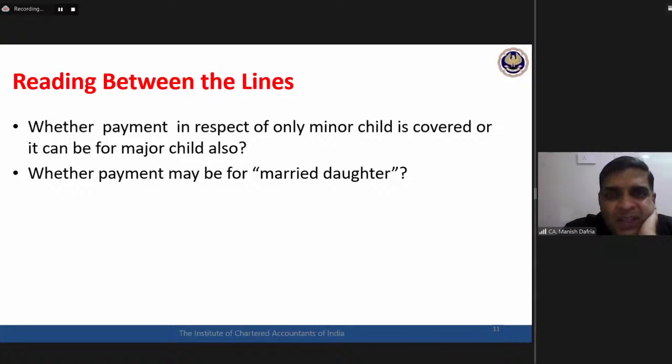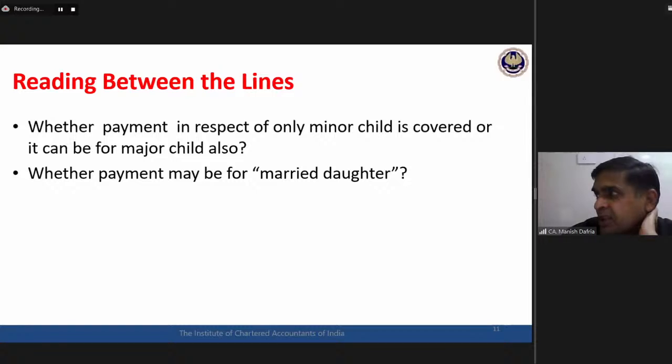Whether payment in respect of only a minor child is covered, or it can be for a major child also. The examiner will ask this question. A life insurance policy on the life of a son. The son has just completed 18 years of age during the year. So why has it been mentioned in the question that the son has completed 18 years of age? Whether the deduction would still be available or not. Okay.